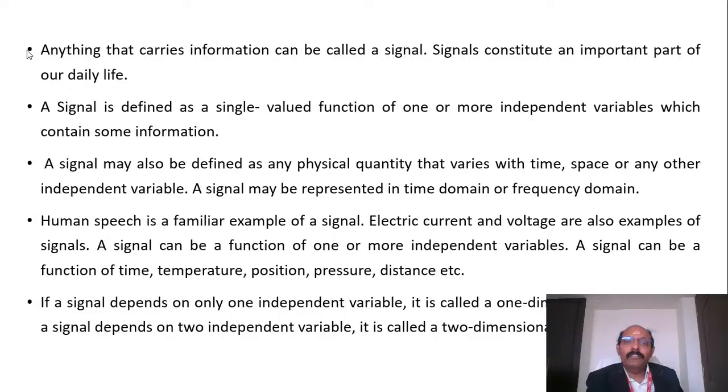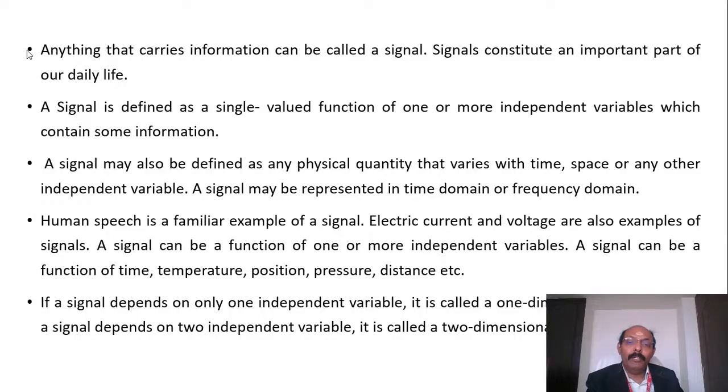A signal is defined as a single valued function of one or more independent variables. The independent variable may be time or frequency. A signal is also defined as a physical quantity that varies with time, space, or any other independent variable. It may be represented in the time domain or frequency domain.